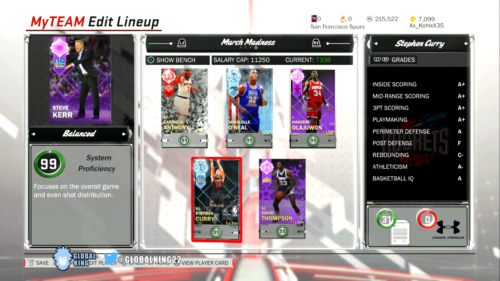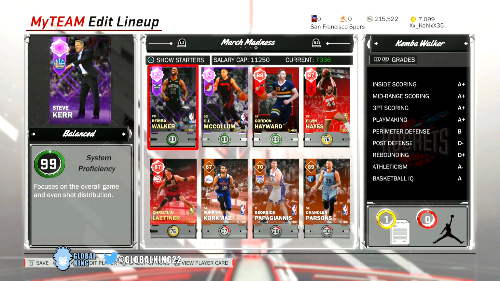So that completes the March Madness squad builder. Now these are the 10 players that I chose to use in the squad builder. And one thing I just want to say is that even though I am using these 10 March Madness players, I'm not claiming that these are the best 10 March Madness players of all time.